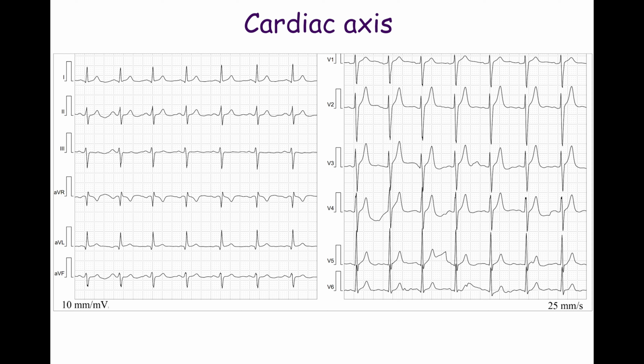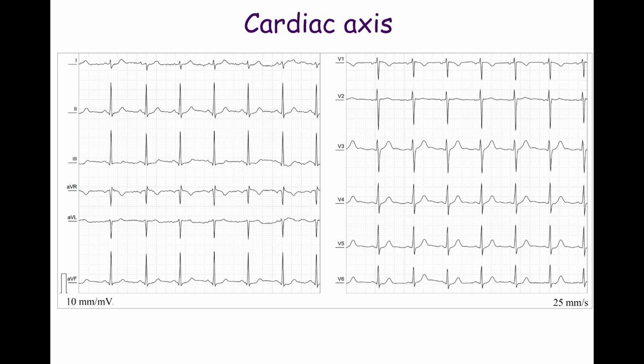With physiological left axis deviation, the R wave amplitude should be greater than the S wave amplitude in lead 2. However, in this case, the amplitude of the S wave exceeds that of the R wave. If the R and S wave amplitudes in lead I are equal, the cardiac axis is at its rightward limit of normality. In healthy individuals, the S wave amplitude may occasionally exceed the R wave amplitude in lead I.